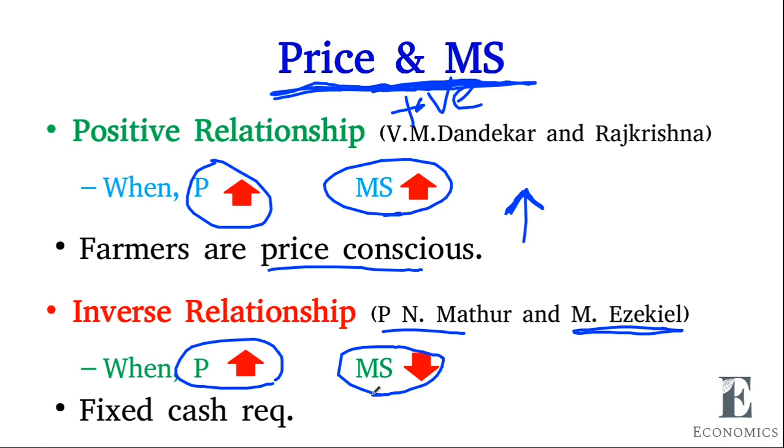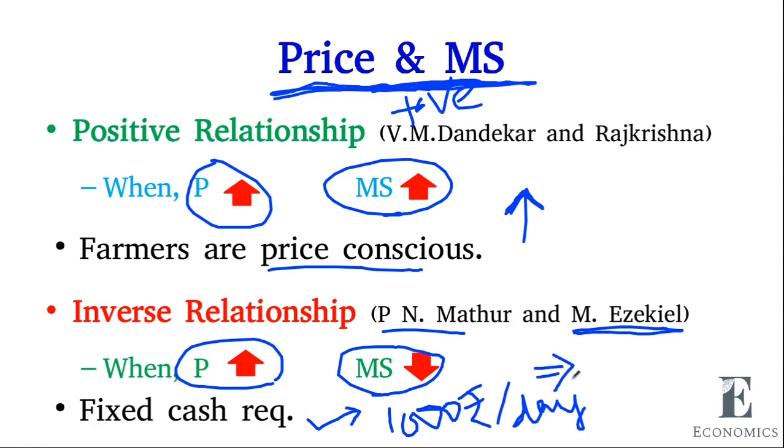Here the assumption is that farmers have a fixed cash requirement. That means the farmer needs 1,000 rupees per day. So, with a fixed cash requirement, if the farmer needs 1,000 rupees per day, let's say that he is selling tomato. So he is selling tomato at rupees 10 per kg.